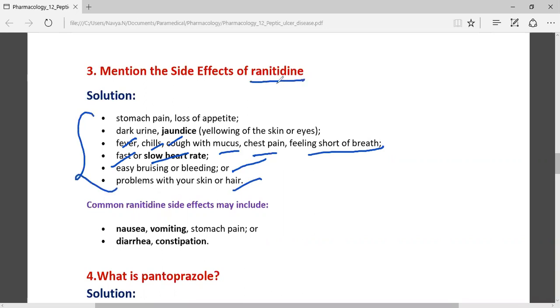The very common side effects are nausea and vomiting. These are common for all types of patients, while some side effects are specific to patients who are suffering from an extra disease, such as jaundice. That is not common to all, but only to the few patients who are suffering from jaundice. The common side effects which occur for all types of people are nausea and vomiting, diarrhea and constipation.